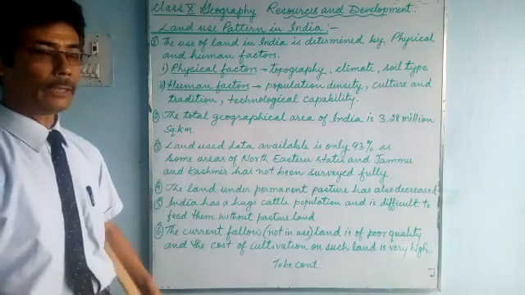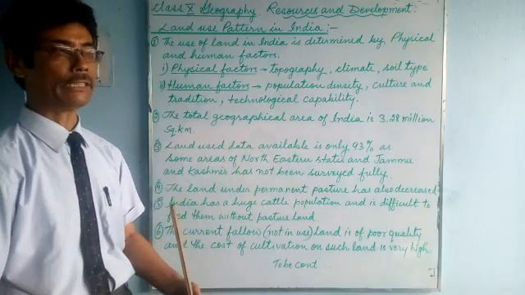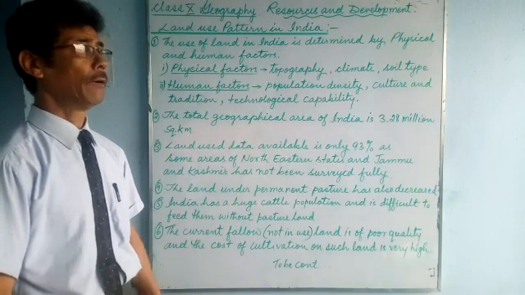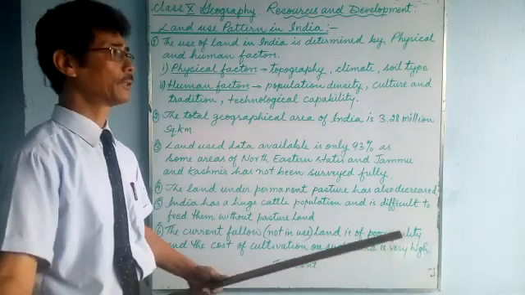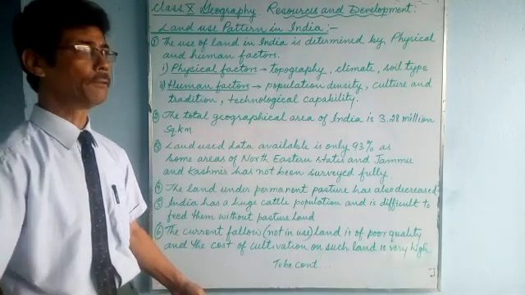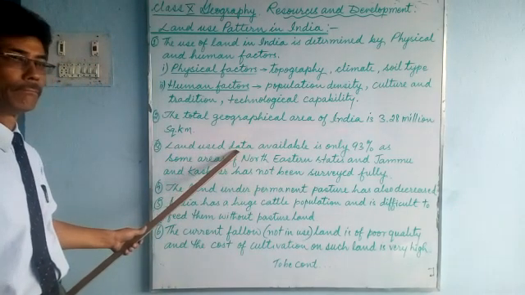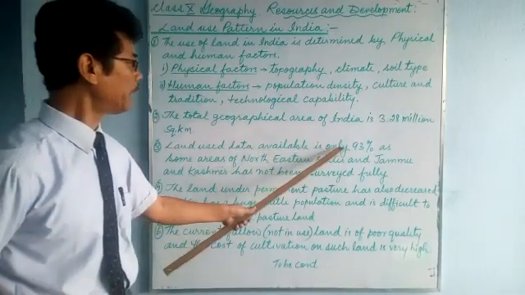In India, the land is used for various purposes such as farming, infrastructure, keeping reserve forest, and mining. The land use data, that is information, available is only 93%.